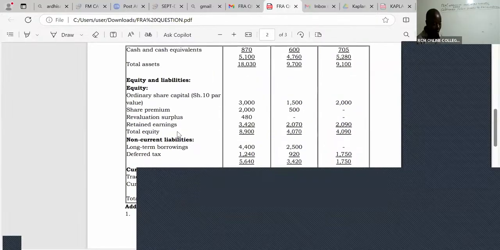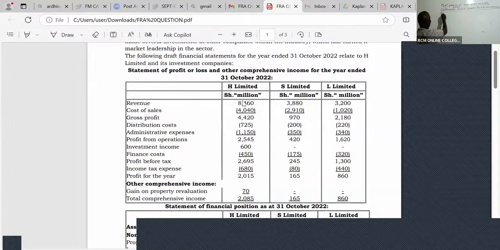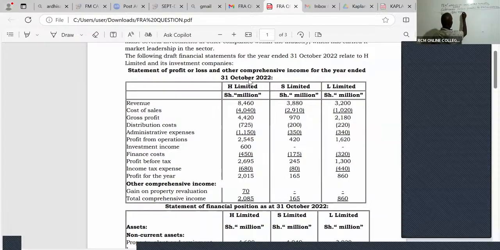Remember, we have three companies. Two of them are subsidiaries. So we start by consolidating the revenue. For consolidated revenue, I will take the one of the parent wholly. So the parent, you shall take wholly. Revenue will be 8460 plus S Limited is 3880.